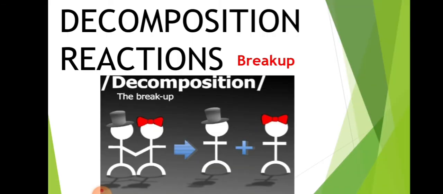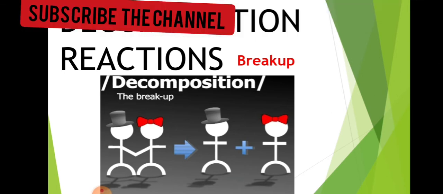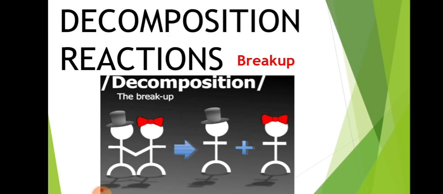Next one is decomposition reaction. It means breakup. In the combination, different substances react to form one substance. In decomposition, one substance breaks up into two or more substances.